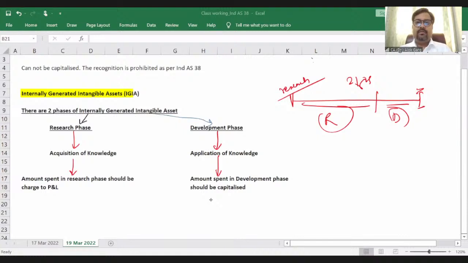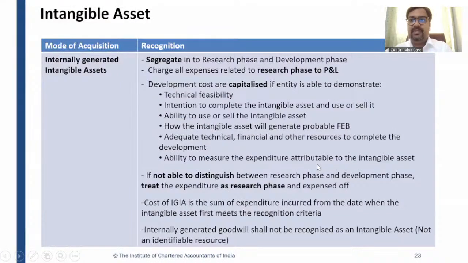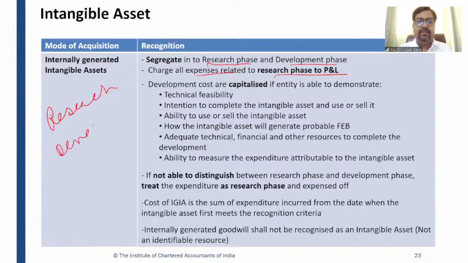Now let's discuss this. Internally generated intangible asset has to be segregated into a research phase and development phase, and all expenses related to the research phase are charged to P&L. We have discussed research and development, right? These two phases we have discussed.